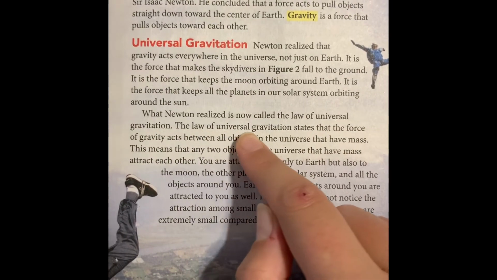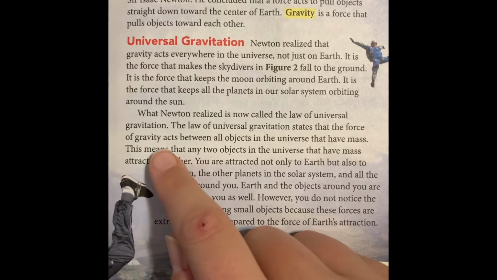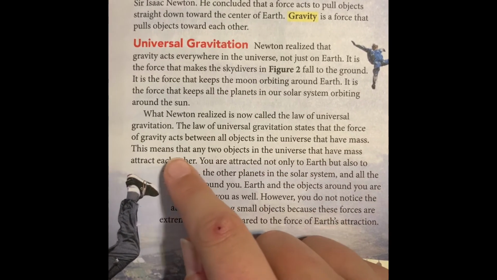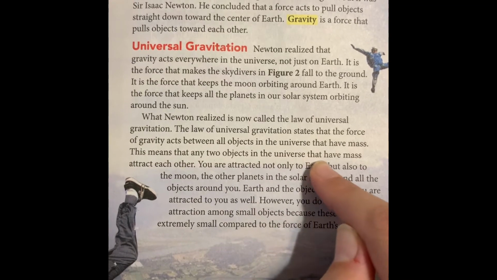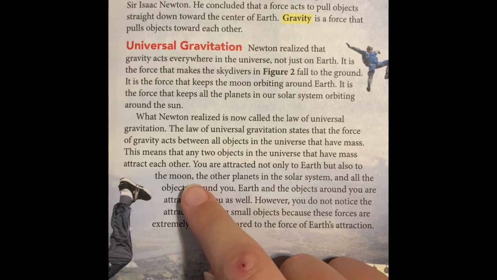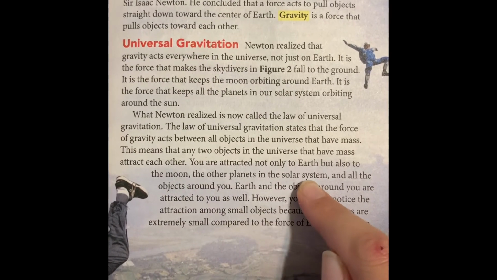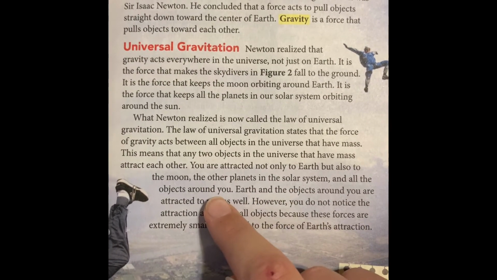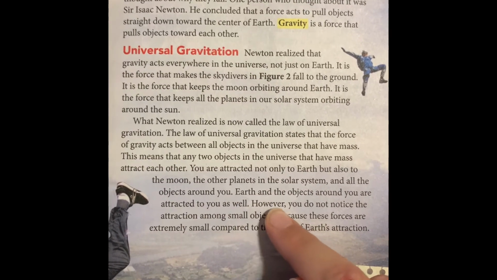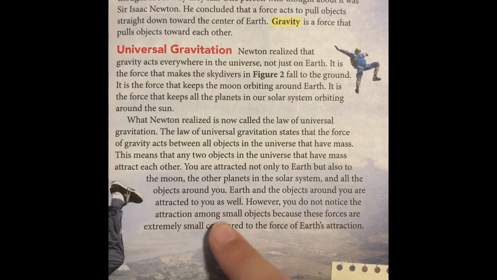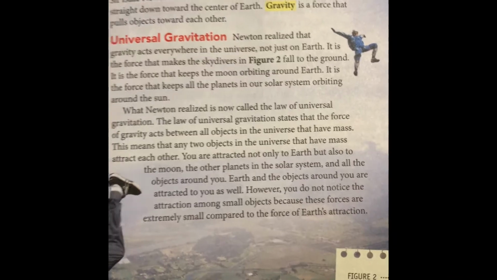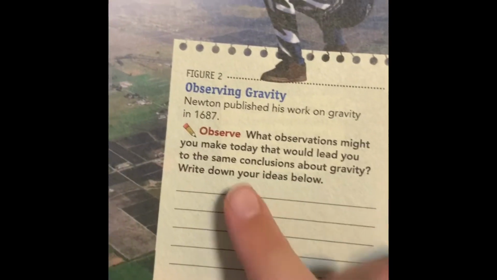The law of universal gravitation states that the force of gravity acts between all objects in the universe that have mass. This means that any 2 objects in the universe that have mass attract each other. You are attracted not only to Earth, but also to the moon, the other planets in the solar system, and all of the objects around you. Earth and the objects around you are attracted to you as well. However, you do not notice the attraction among small objects because these forces are extremely small compared to the force of Earth's attraction.